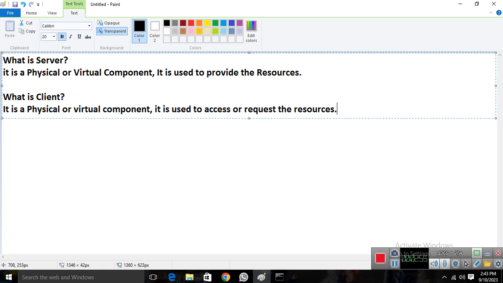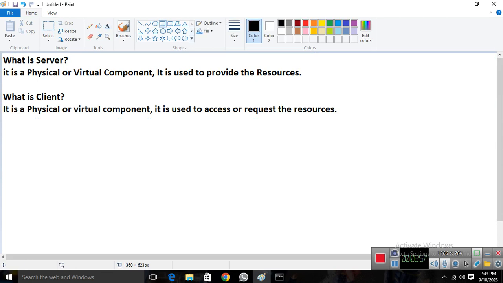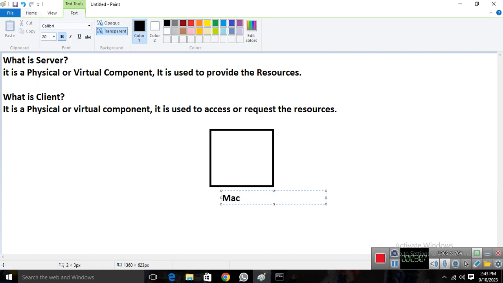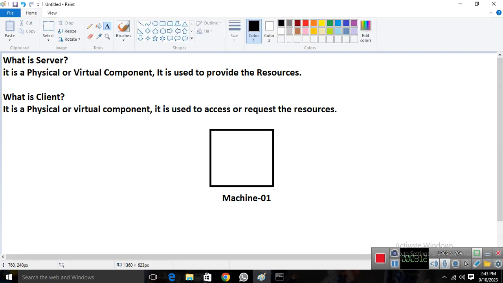Now the second concept: imagine I have a machine. It doesn't matter whether it is a physical machine or a virtual machine. This is machine 1. How do we identify whether this machine is a server or a client or anything else? We have two ways to identify a particular machine or PC.